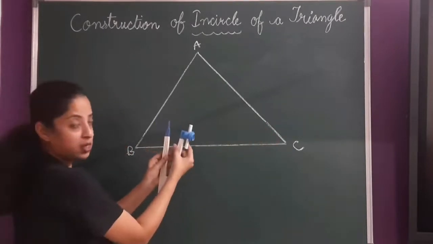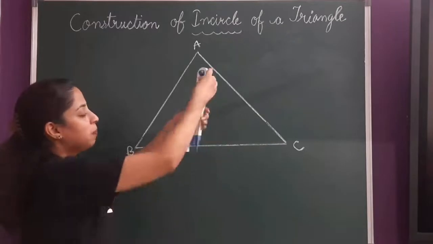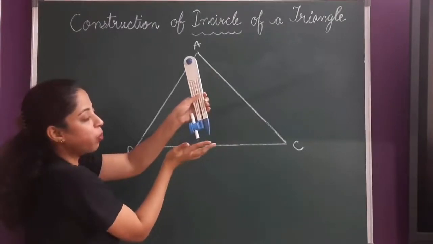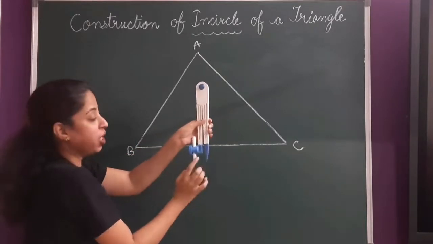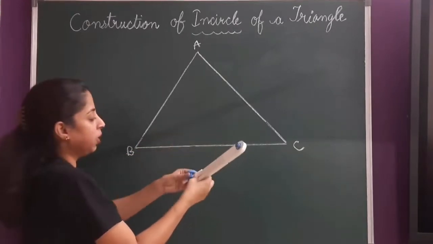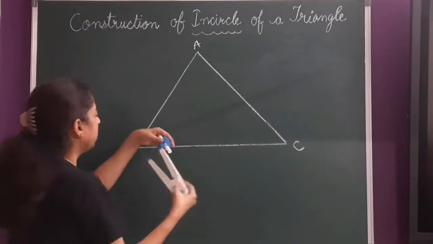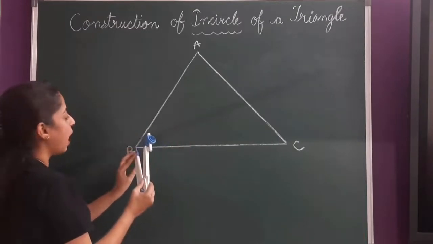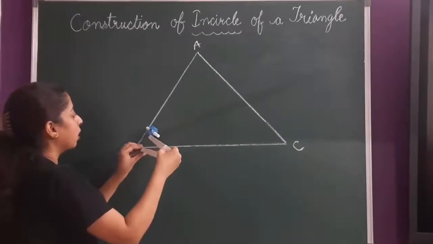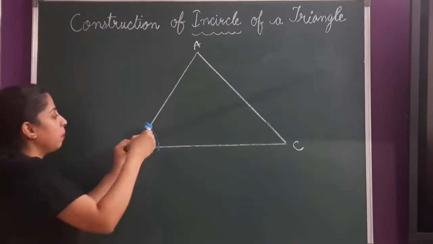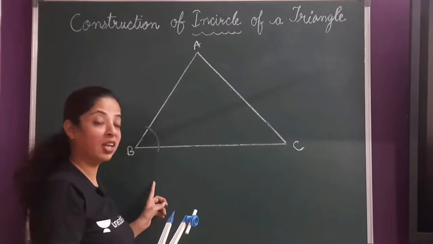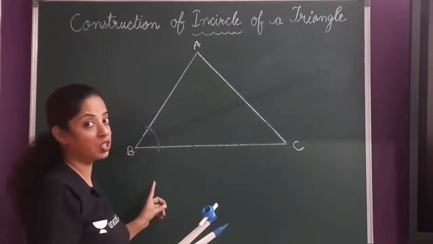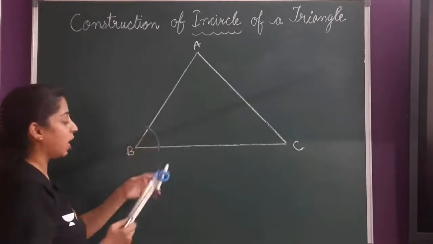Then open your compass. Okay. First, when you are keeping the pencil inside, make sure that this point and this point are in the straight line. Keep it on the desk and then check. This should be sharpened. Now open it a little bit. Okay. Keep the point at B and draw an arc. Okay. Now I have already shown you how to draw the angle bisector. If you have doubts, you can go and watch that video again. So I have drawn that arc.